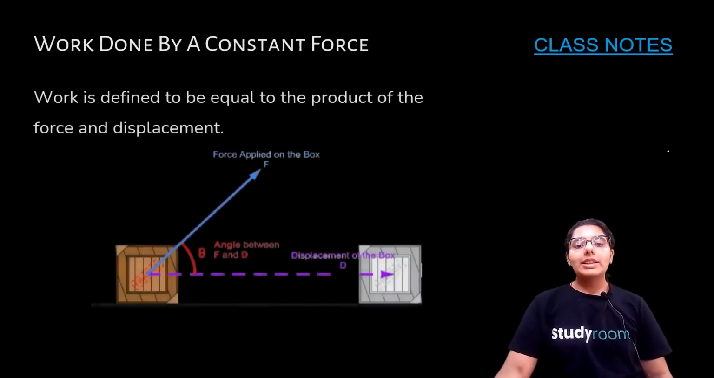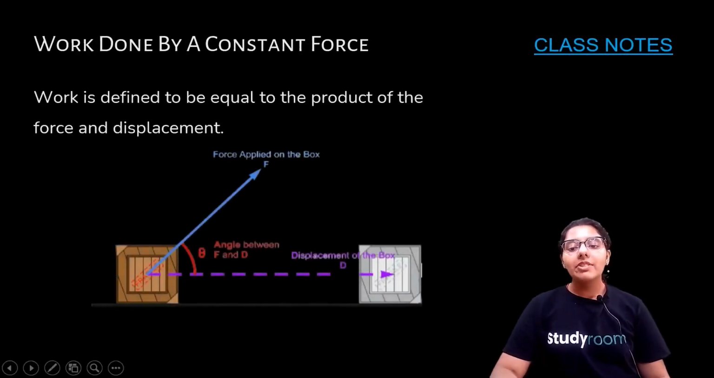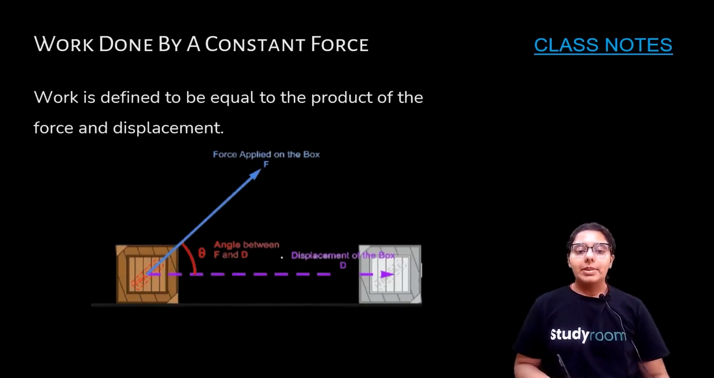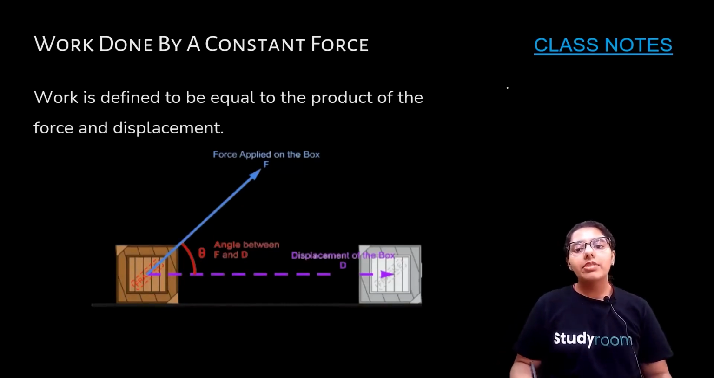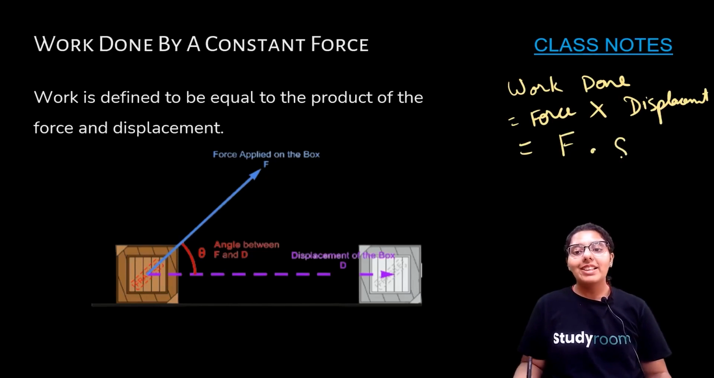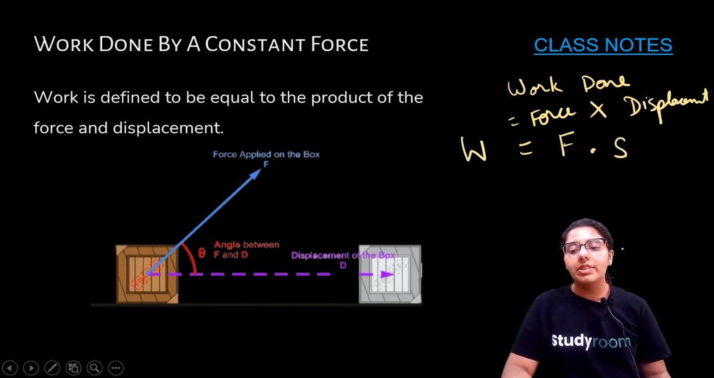Work done by a constant force. Work is defined to be equal to the product of force and displacement. Okay, so what is the work done by the constant force? Work done is equal to force into displacement. F into, and how do we denote displacement? By S. So work done W is equal to F into S.